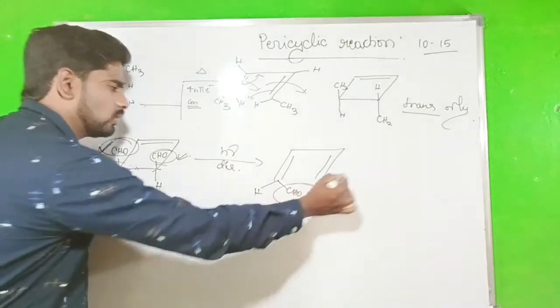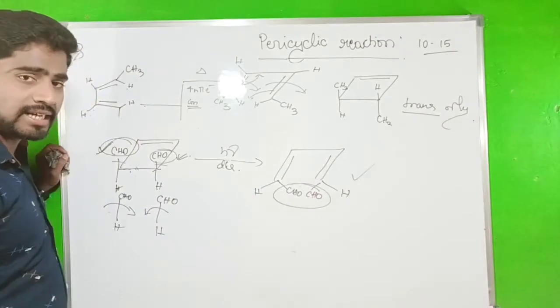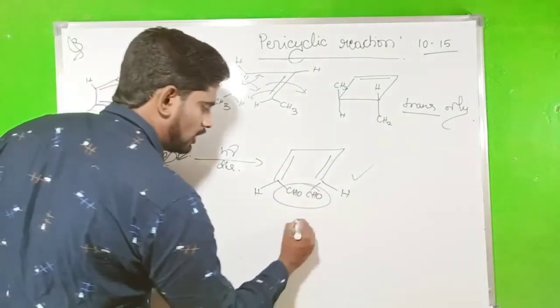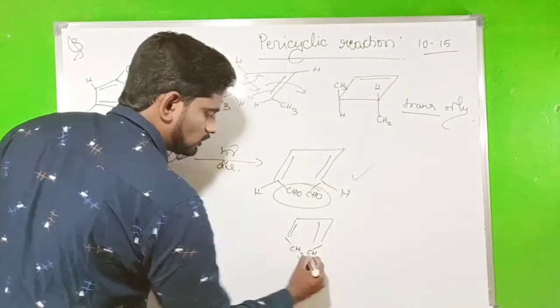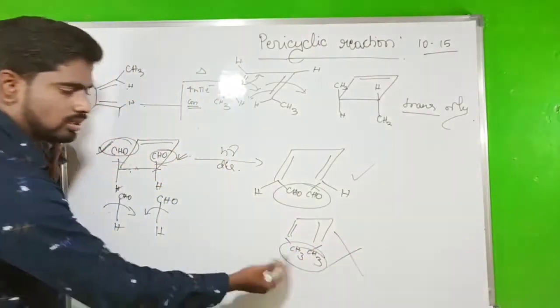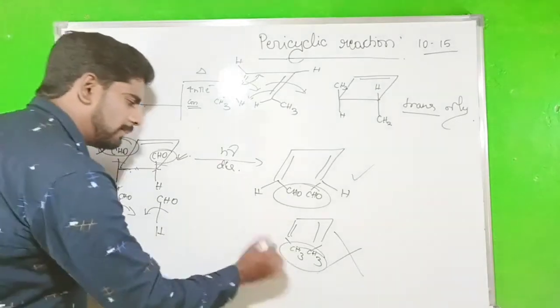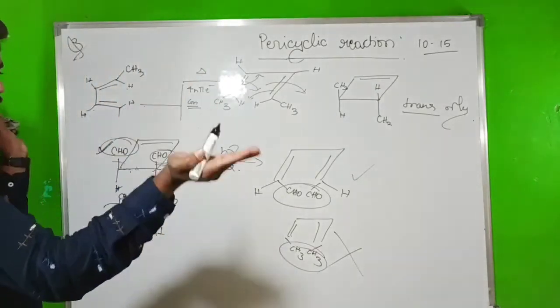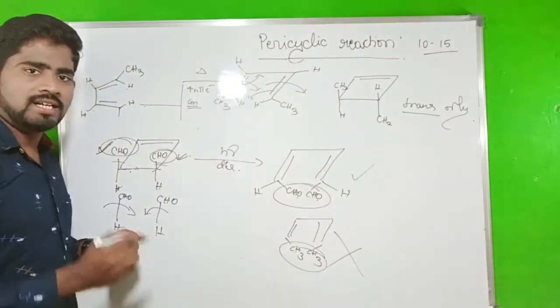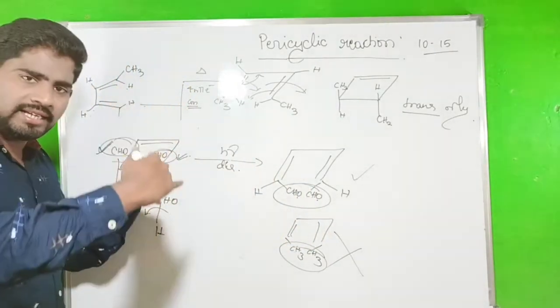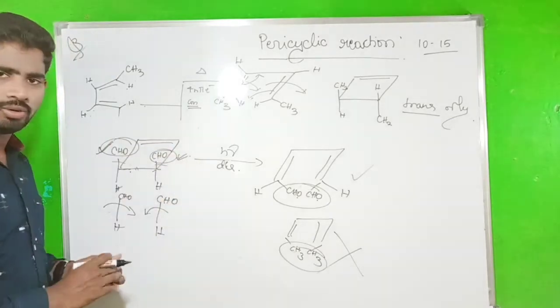So that's why this is a good product. Instead of this molecule, if you say CH3, CH3, at that time it creates the steric hindrance. It won't give the product like this. So at that time you can open from the exterior. But if we have the electron withdrawing group, at that time you should rotate interior. That's one of the major key points over here.